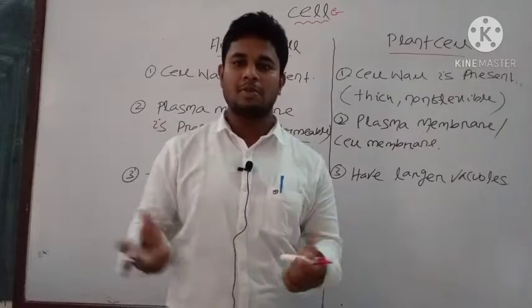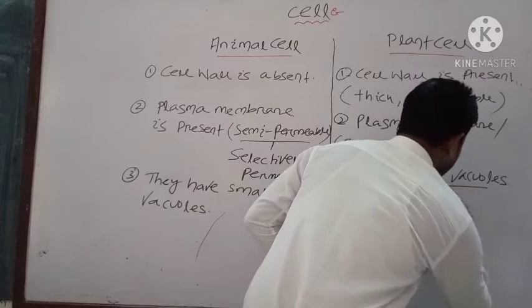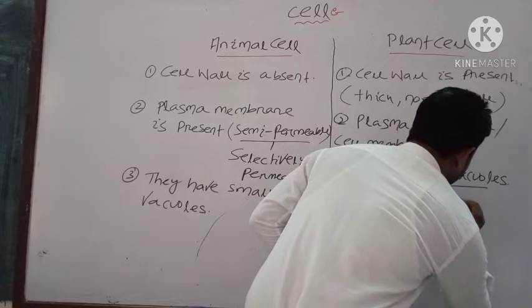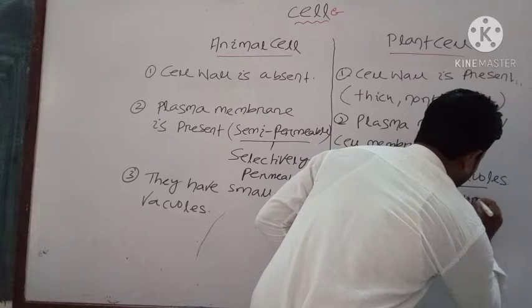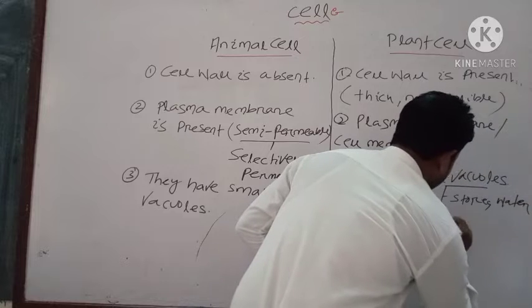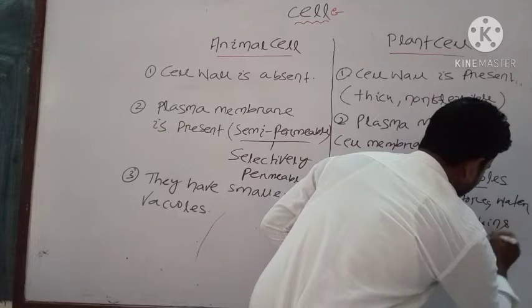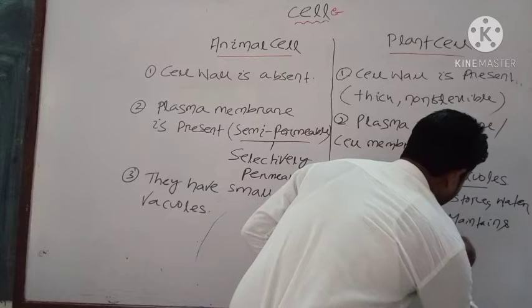What is the main function of the vacuole? The main function of the vacuole is that vacuoles mainly store water and maintain equilibrium, okay.